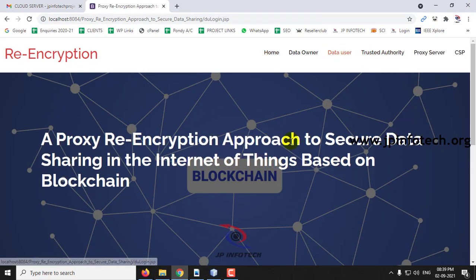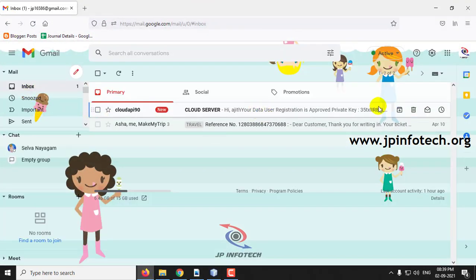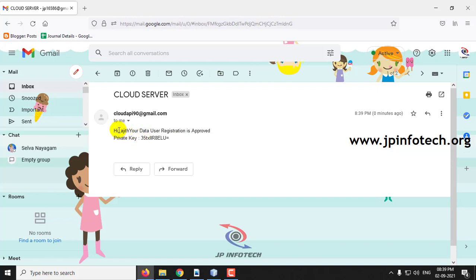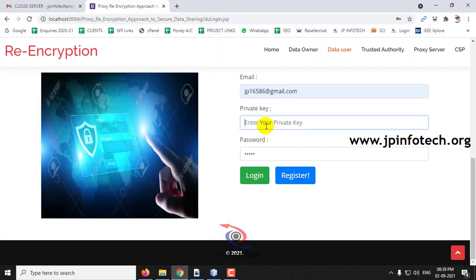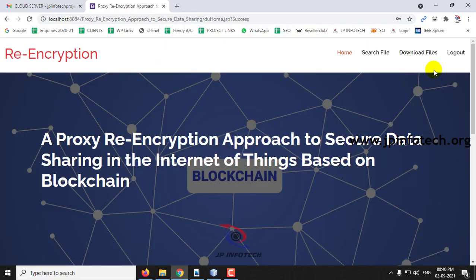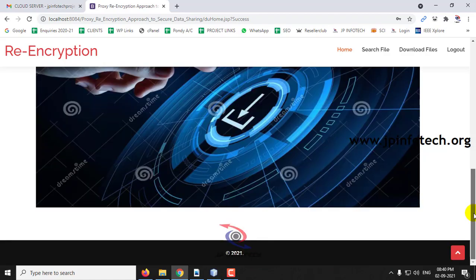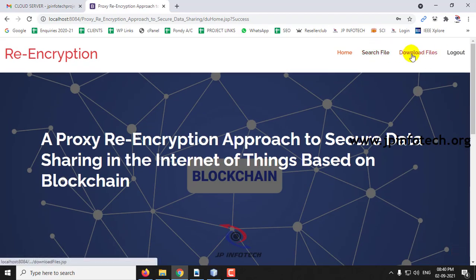Now let me go to the data user part. So in the data user part, let me give the email ID and the password, and for the private key you need to go to the email again, which we have used for the data user, where you can see, hi Ajit, your data user registration is approved, and what is the private key of it. So let me use this private key to log in to the system and click login, and now you can see the login is successful. Click OK, and now it will navigate to the welcome screen for the data user part, where you can see search file, download file and logout file.